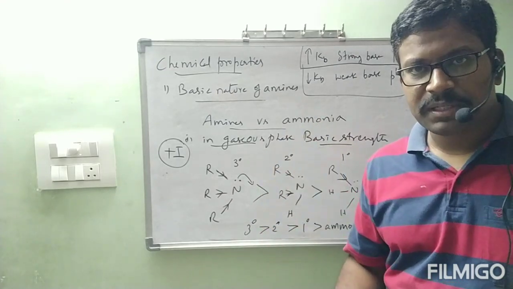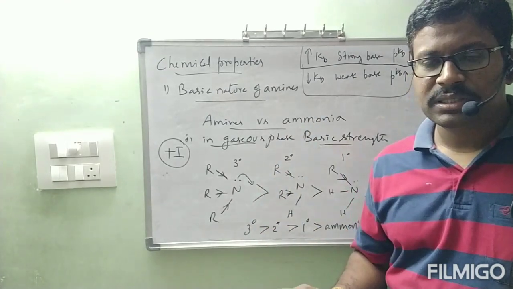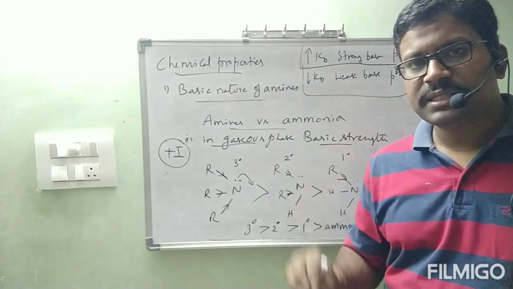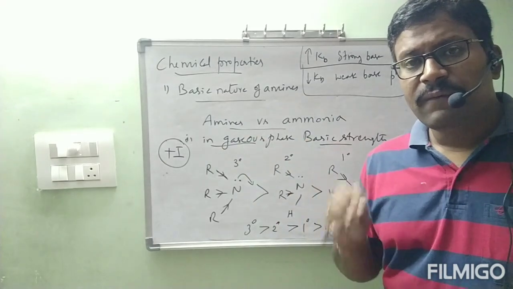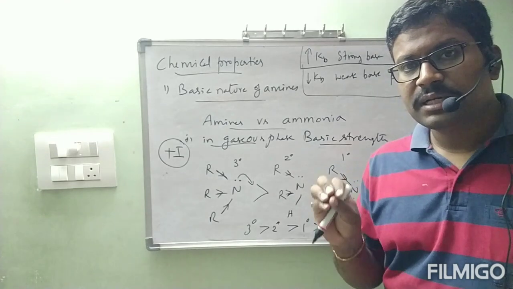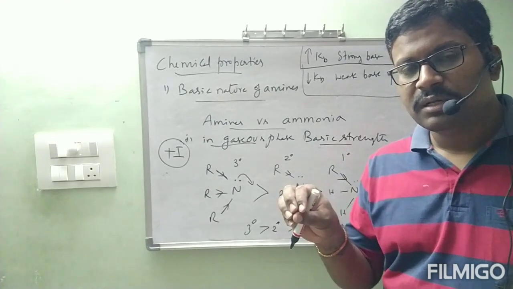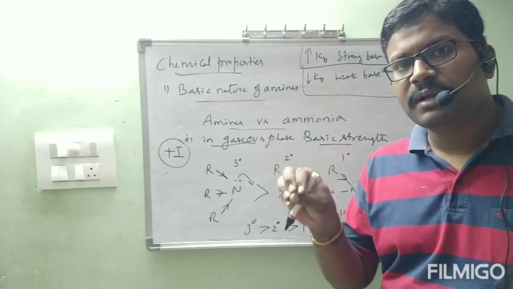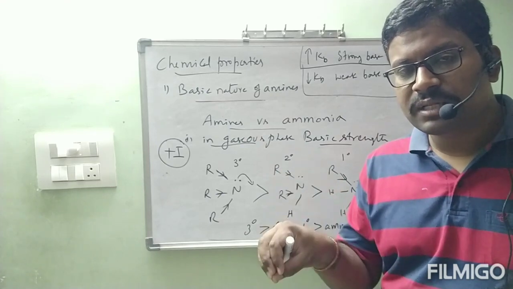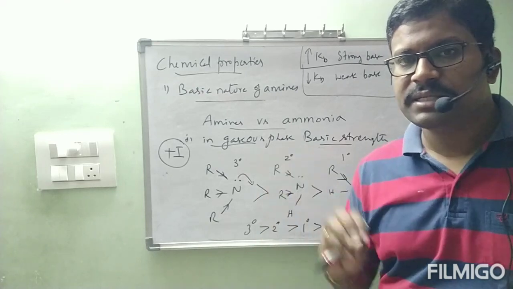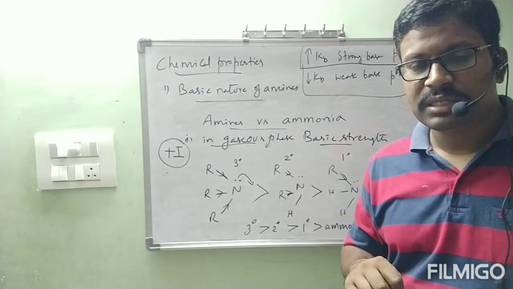After completion of the preparations, we have started with chemical properties. In chemical properties, immediately we kept the side heading, basic nature of amines. Why did we concentrate on basic nature? Because amines have nitrogen which is containing a lone pair of electrons. Then that nitrogen is capable to donate lone pair of electrons. How much easily it will donate that lone pair of electrons, that much highly it is basic in nature, according to Lewis. That is Lewis base.